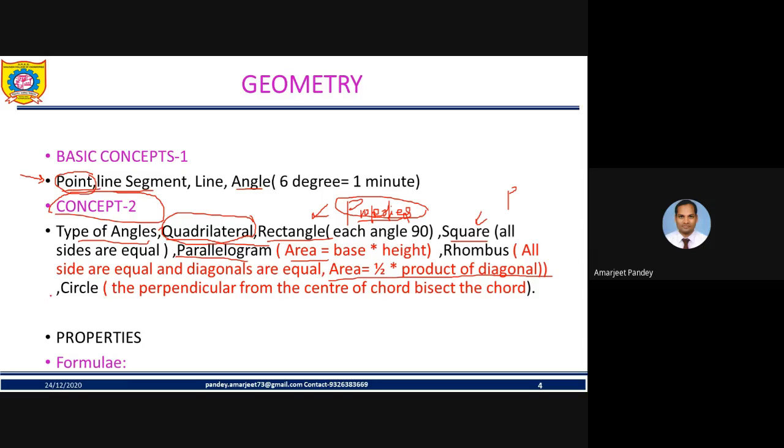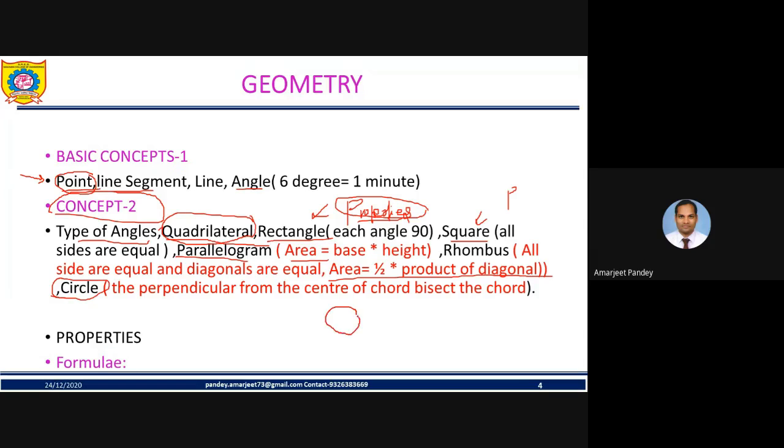Next is circle. Now, my friend, we all basically know about circle, but here I'm going to highlight some important points which will be required. The first property I mention here is the perpendicular from the center.